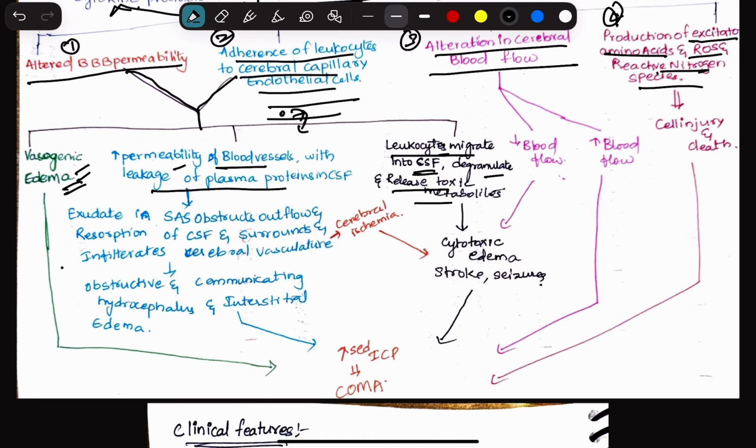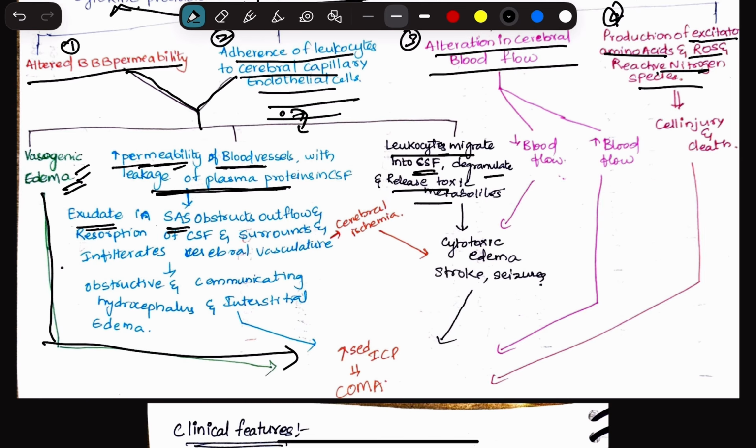So this vasogenic edema can lead to an increase in the ICP, intracranial pressure. Okay, so the second thing was the increased permeability of the blood vessels. This increased permeability will cause a leakage of the plasma proteins into the cerebrospinal fluid. So leakage of this plasma protein into the CSF means exudate formation in the subarachnoid space.